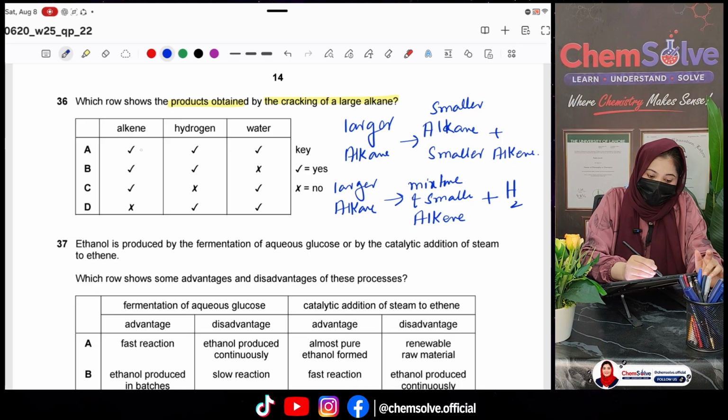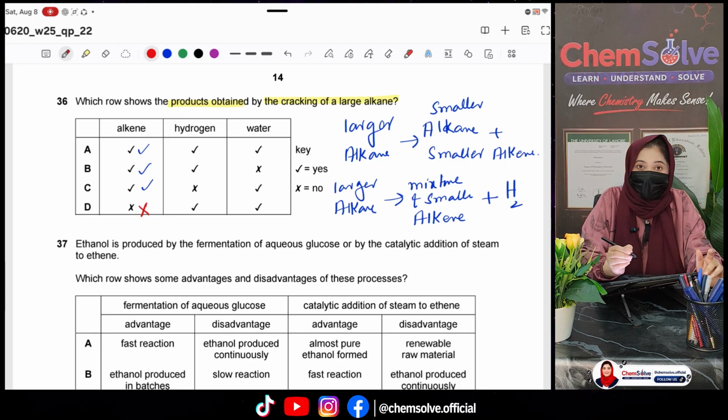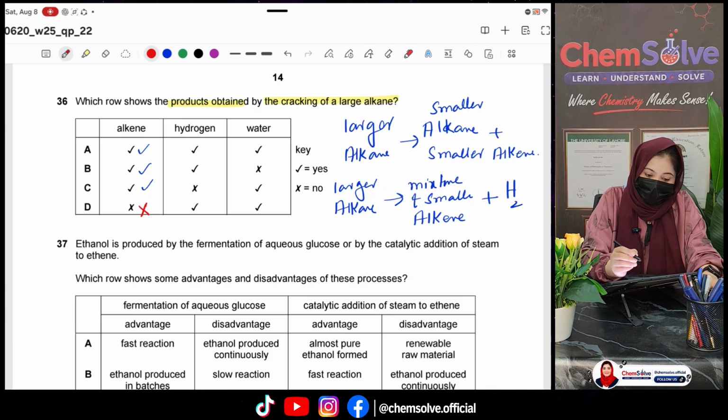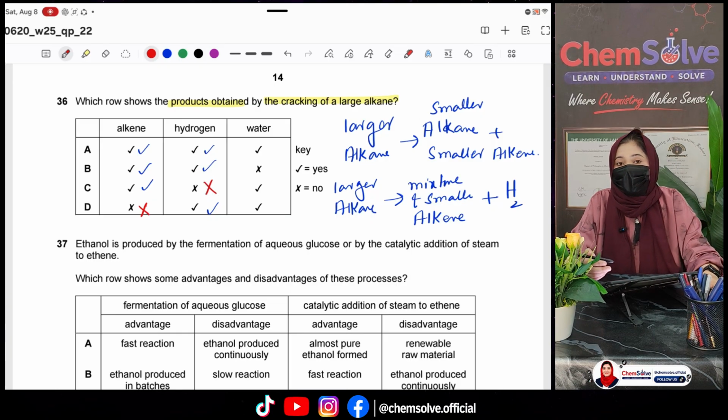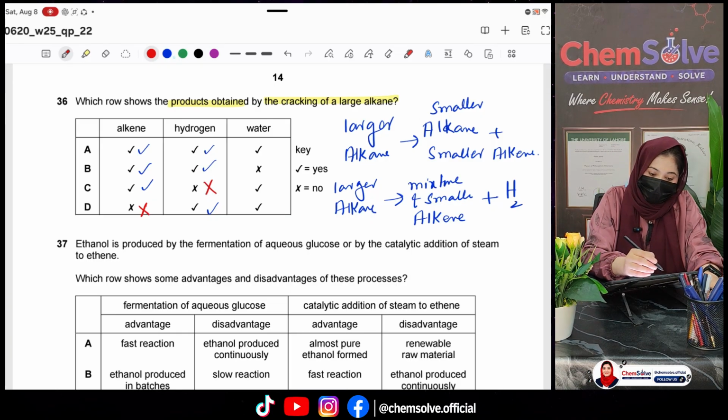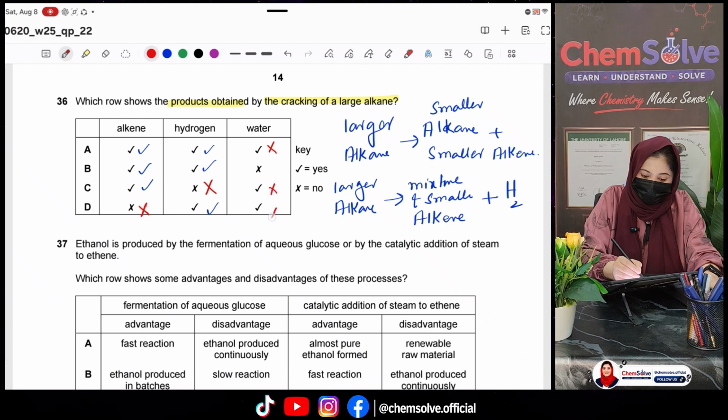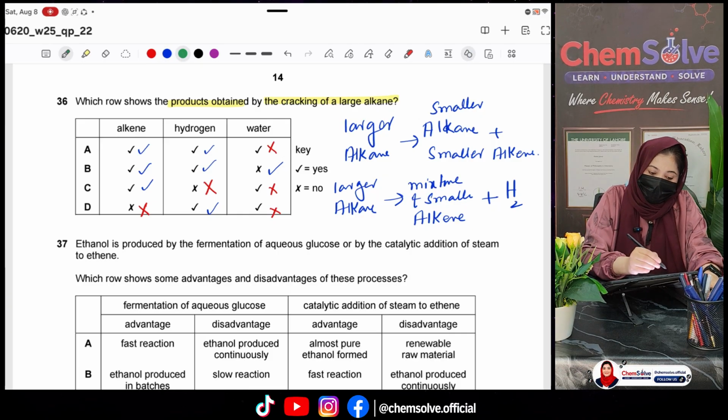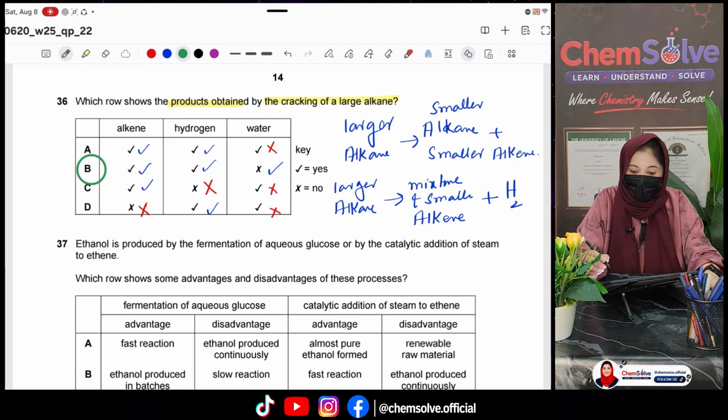So alkane is produced, yes. The option says alkene is not produced, it is incorrect. Hydrogen is produced, yes. Which says hydrogen is not produced, this is correct. Water is produced, you can see no water is being produced here. So water is not produced. That's why B is the correct option because it has all the ticks.